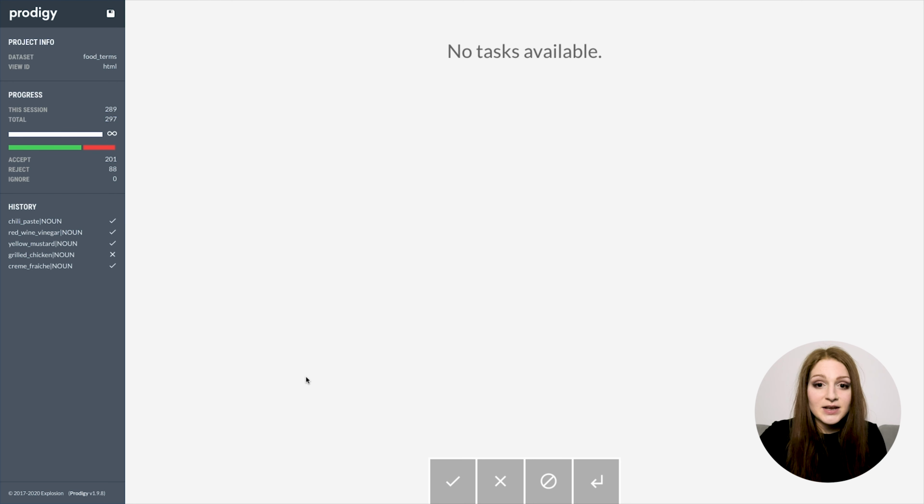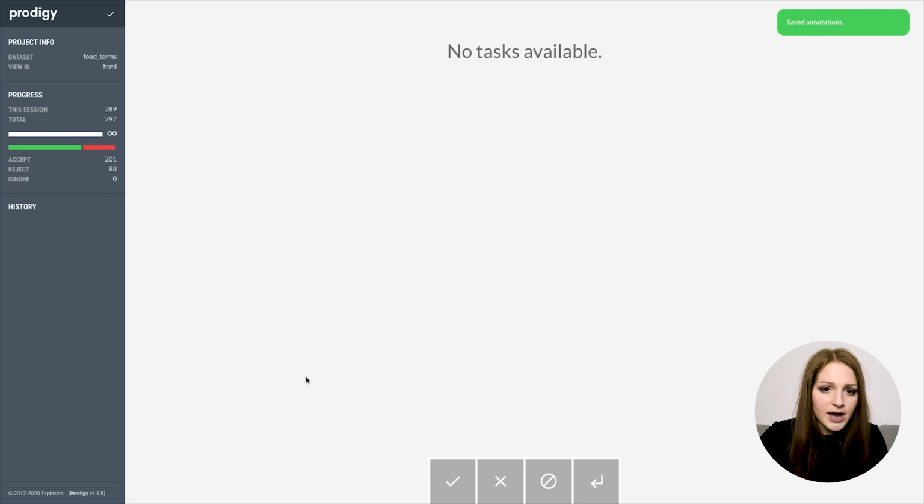So yeah, that's it. Prodigy shows that it doesn't have any more tasks available, which probably means that there are no more suggestions for the target vector under a certain similarity threshold. So we could now start the survey again with different seed terms, but I think we have enough phrases to move on and start creating our patterns. So let's hit the save button or Command and S, and that makes sure that all annotations are sent back to the server and saved in our dataset.